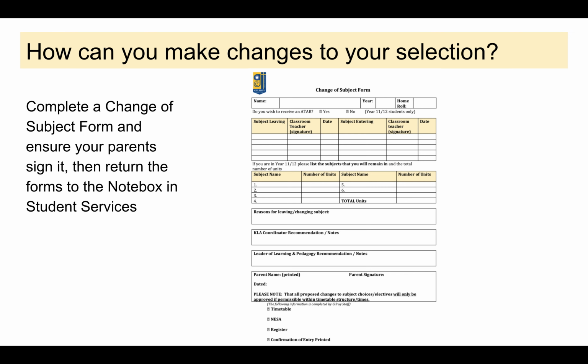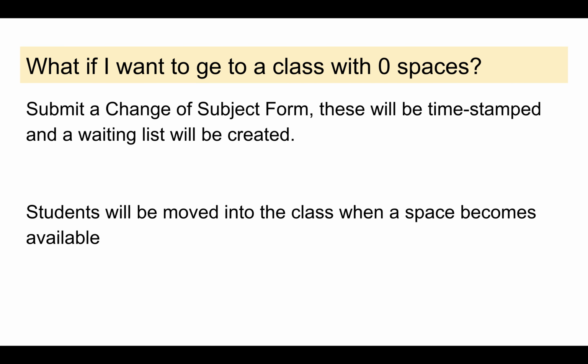And then you'll notice the very last box has parent name and parent signature. We need your parents to be part of this process, so your parents will need to write their name and sign and date it so that we know they've been a part of this process if you want to make a change to your subjects. Once you've got your parent signature on it and the form's complete, then you can return it to the note box in Student Services. They'll stamp it and timestamp it and write the date on it, and then they'll bring those forms to me for processing, and then I can begin to change those subjects for you.